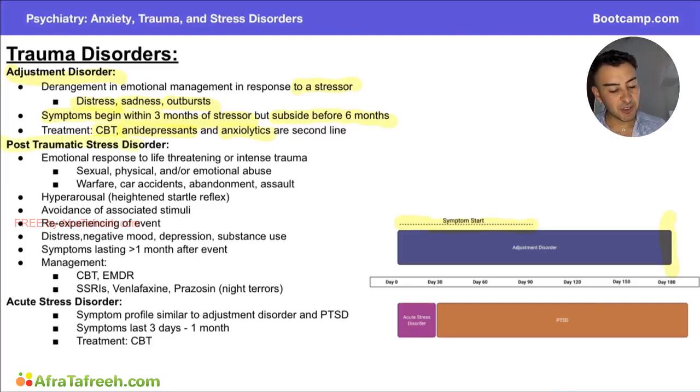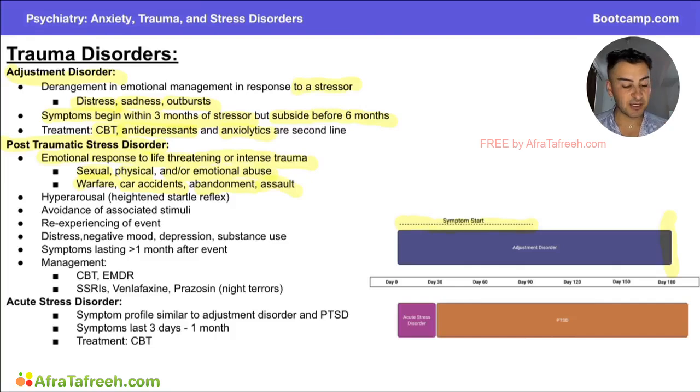Let's move on to talk about post-traumatic stress disorder, also known as PTSD. This is going to be characterized by an emotional response to life-threatening or intense trauma. Previously, the examples of stressors I mentioned in adjustment disorder were things like breaking up with a boyfriend, losing your job, or losing a loved one. In terms of PTSD, the stressors are going to be another level elevated up. So we're thinking sexual, physical, or emotional abuse. Examples of this might be warfare, car accidents that are extremely life threatening, abandonment, and assault. These are higher level traumas that are going to result in a higher level of pathology.